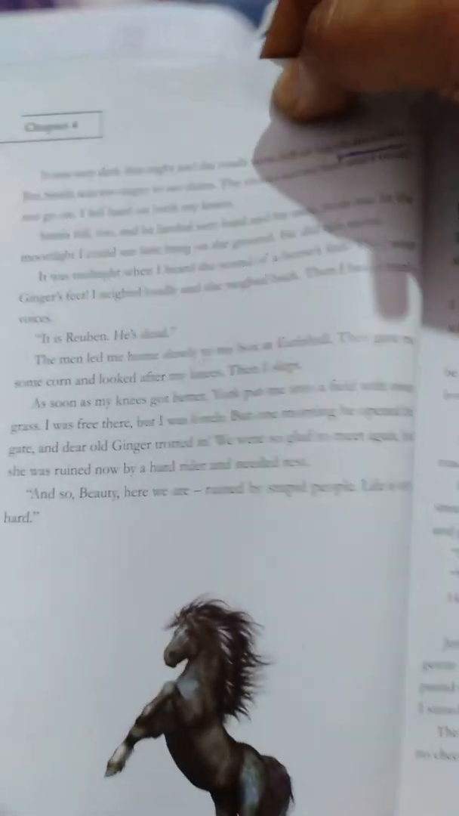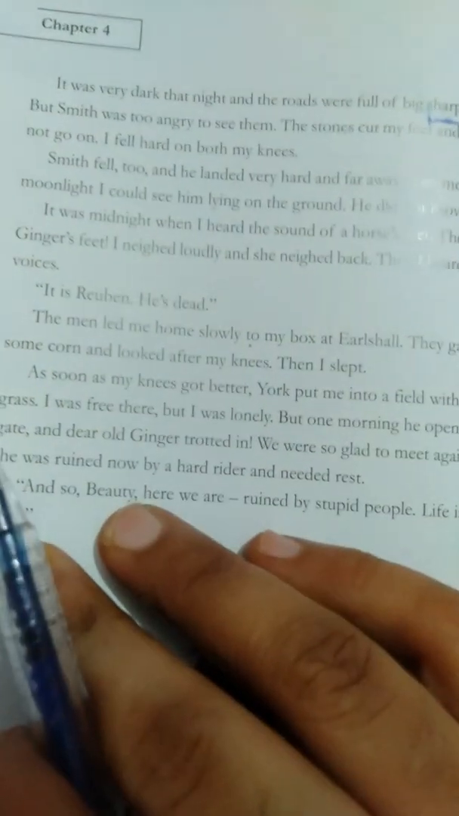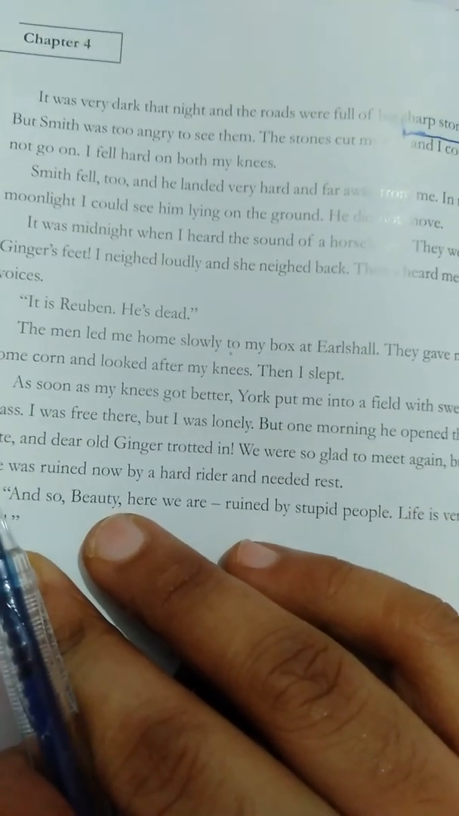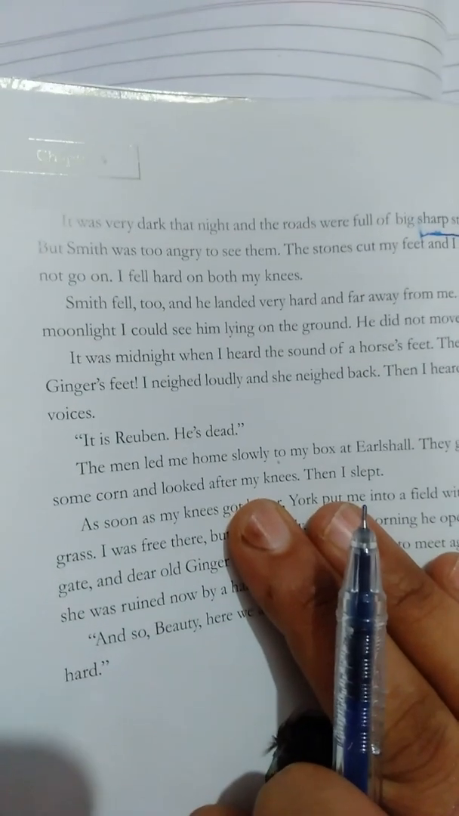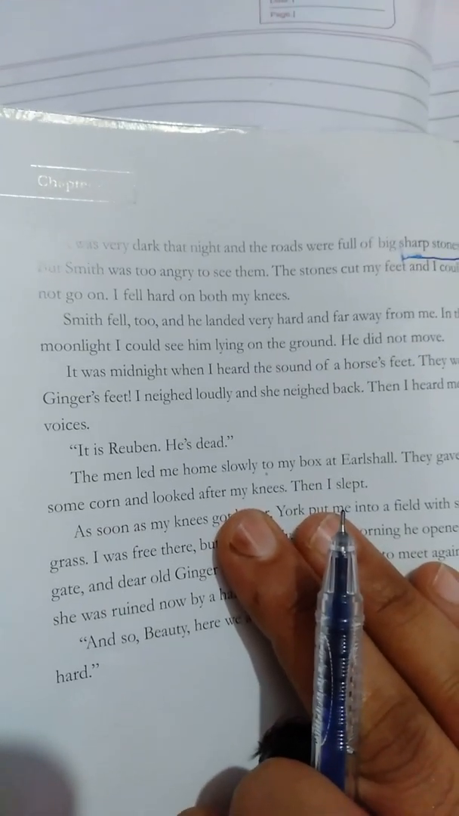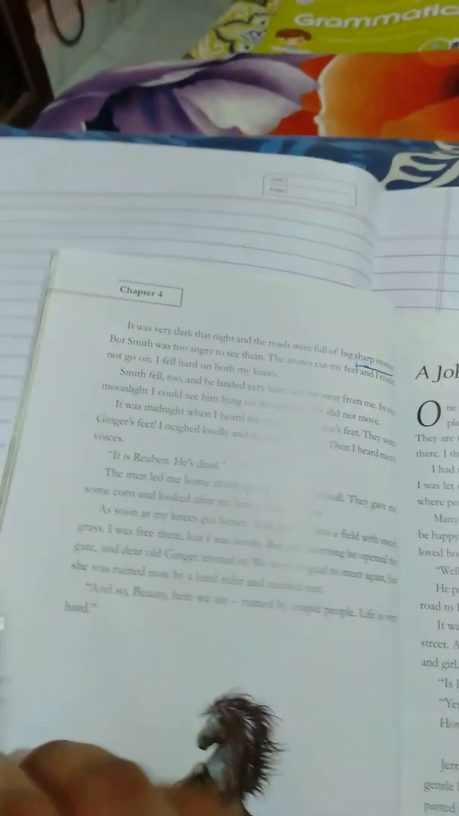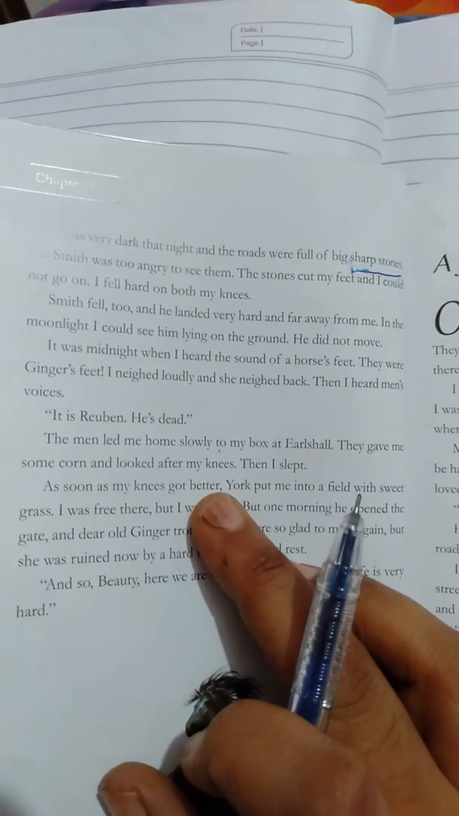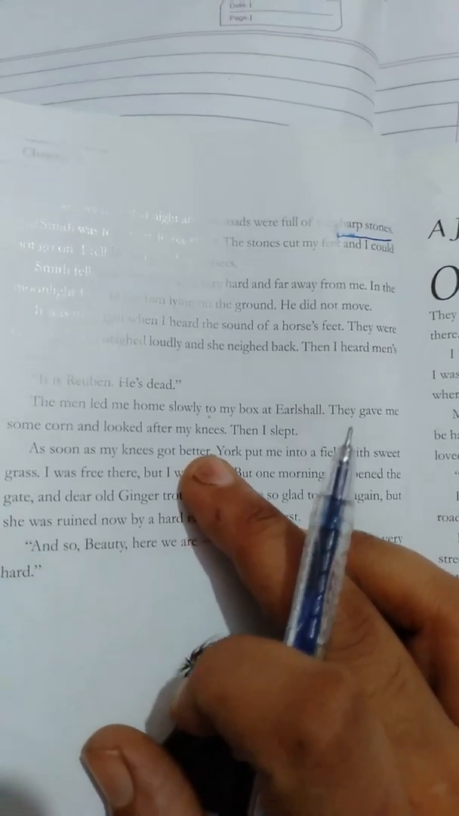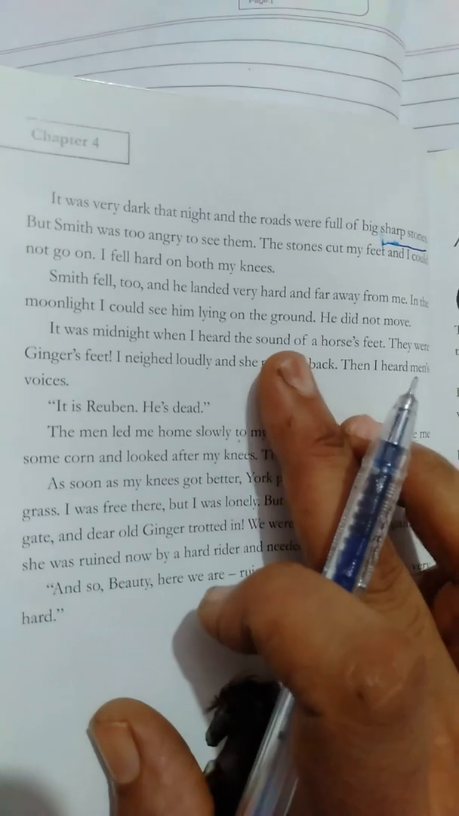Black Beauty said that because of those sharp stones he was not able to move, not able to go on. I fell hard on both my knees, and this way he fell down, because the stones were so hurting. Smith fell too, and he landed very hard, far away from me, because Smith was riding the horse, so he also fell down quite far away from me. In the moonlight, I could see him lying on the ground.